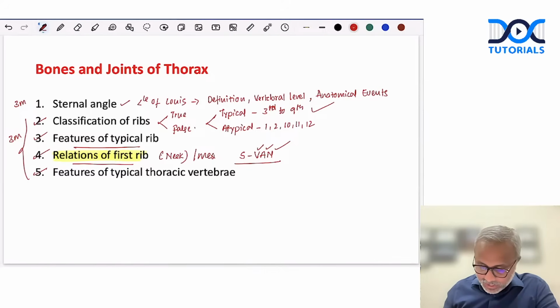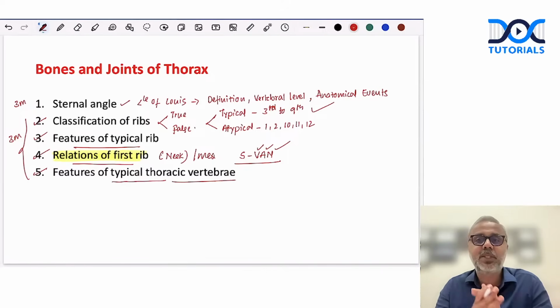Then they will also ask about features of a typical thoracic vertebra. We know that a typical cervical vertebra is identified by the presence of, yes, foramen transversarium, right?